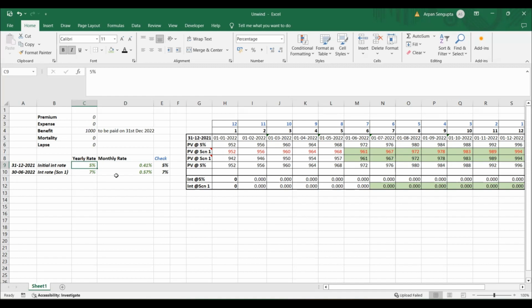Initially our calculation will start by calculating the present value at 5%. Then we'll combine these two interest rates, and then we'll see something which people usually do, and that will be the wrong calculation.